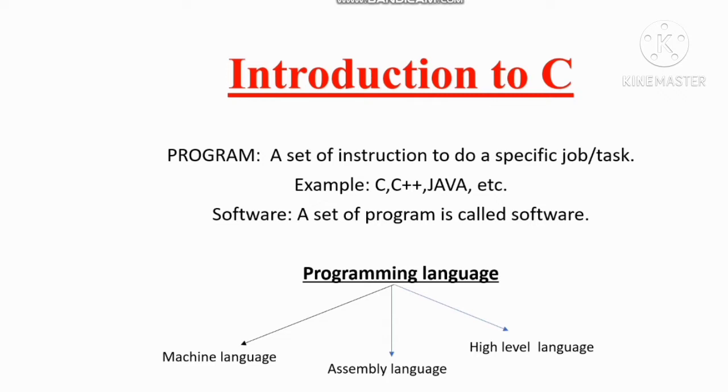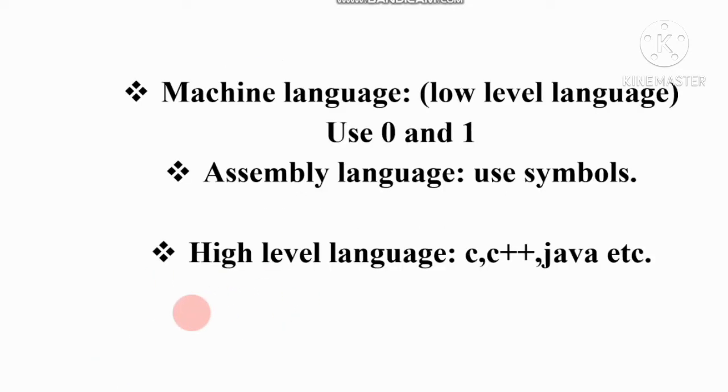Next thing is that there are different types of programming languages. Number one is machine language, then assembly language, then high level language. The first one is machine language. Machine language is a low level language, and it always uses 0 and 1.